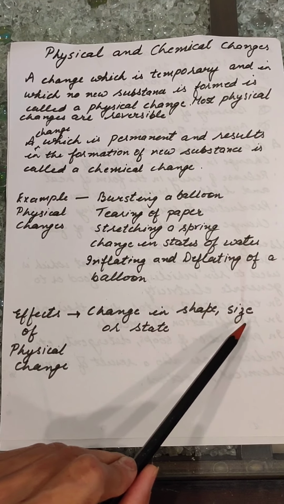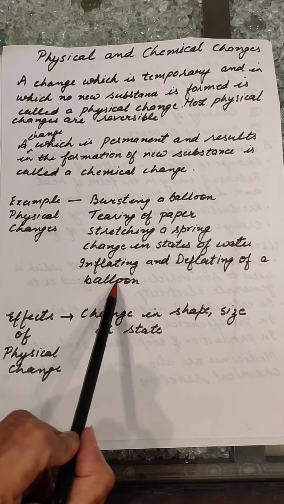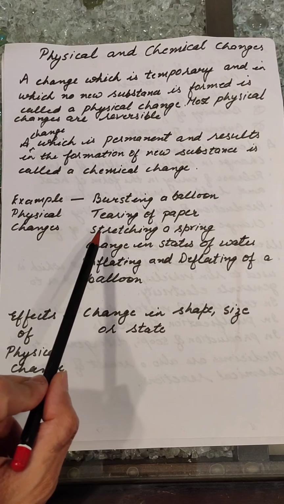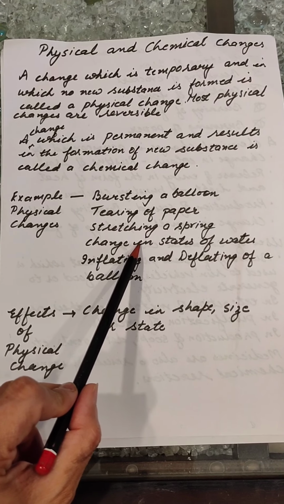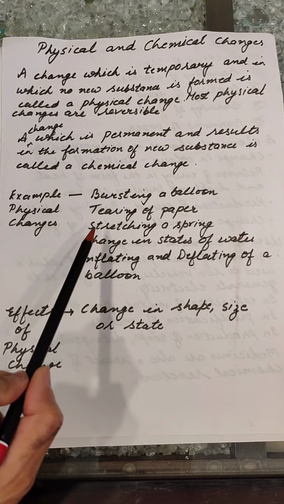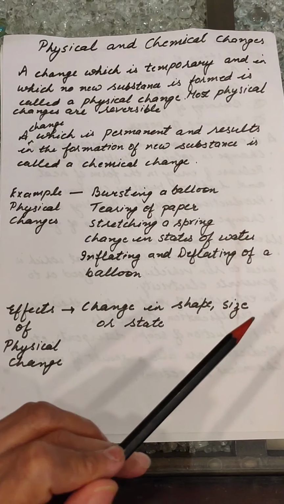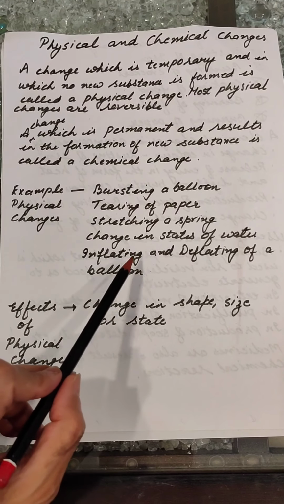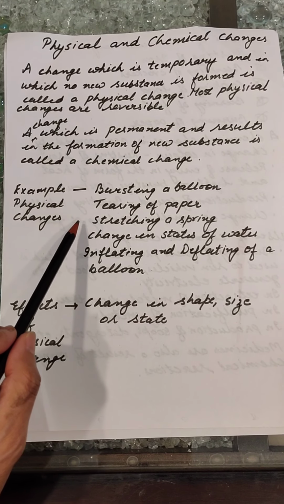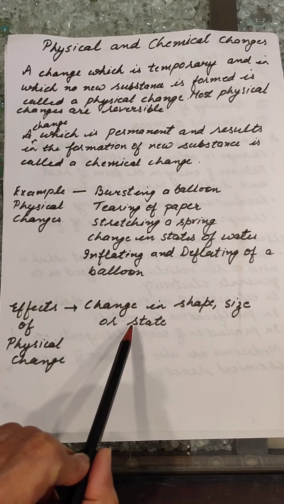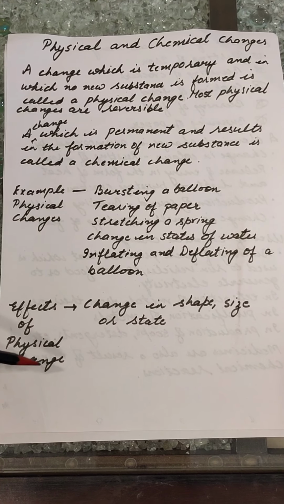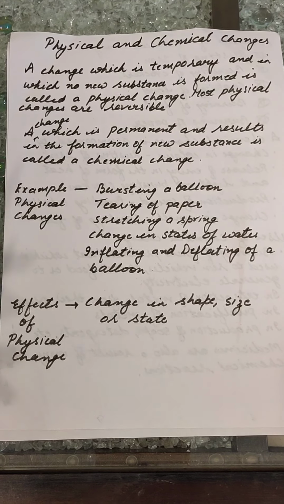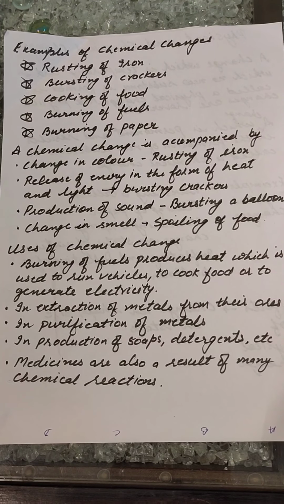Size also you can consider the change in the size in deflating and inflating a balloon and stretching of a spring or of a rubber band. When we stretch a rubber band, it elongates, and if we leave it, then it will again regain its shape and size. So these all are the examples as well as the effects of physical changes on different objects.